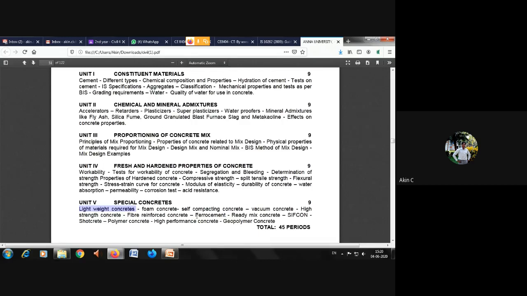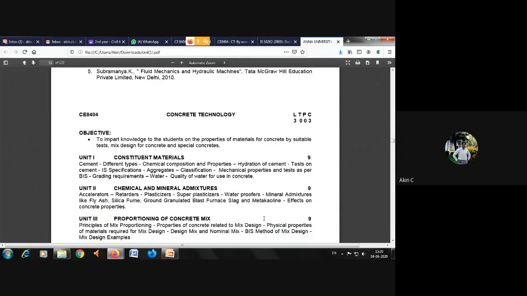So vacuum concrete, high strength concrete, fiber reinforced concrete, ferro cement, ready mix concrete, SIFCon, which I think Shiva has taken as a topic in the seminar class. Shotcrete, polymer concrete, high performance concrete, geopolymer concrete. So these are the syllabus topics available in concrete technology. Now this part is over.